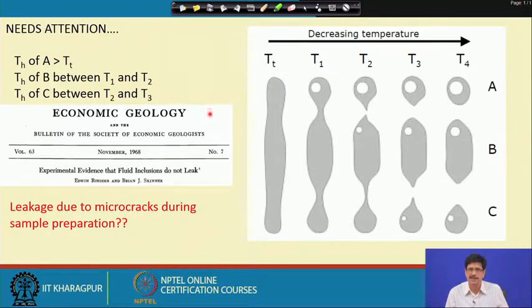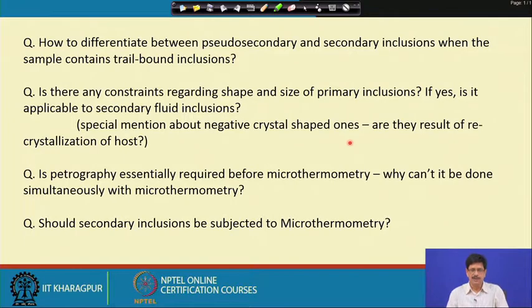If that is what is actually in our mind to work out, then only we will be considering the data of these inclusions. But if our objective is to work out the characteristic of the parent fluid and the conditions of formation of the rock under that kind of an environment, then these inclusion data will not be helpful to us. Okay, then some of the quick questions.